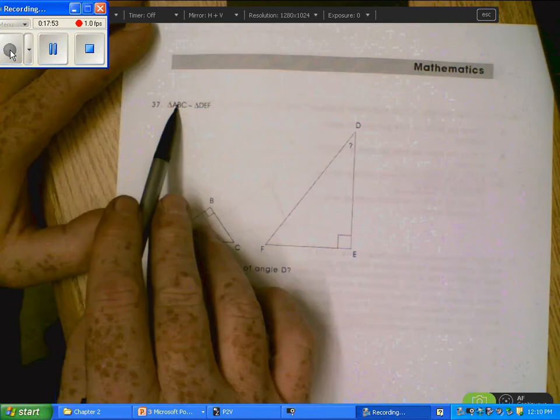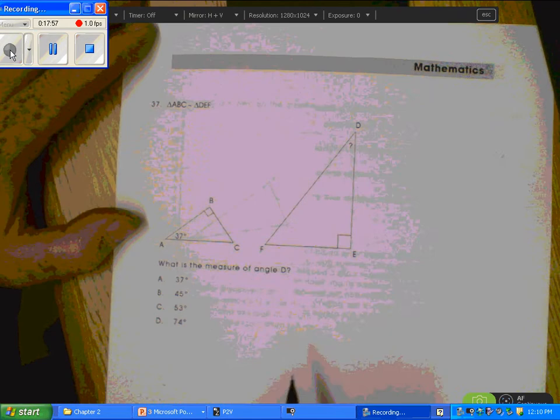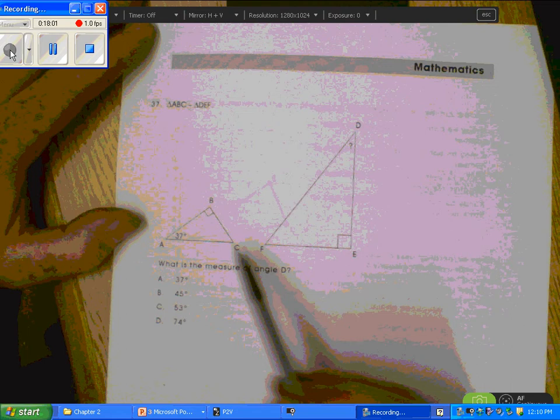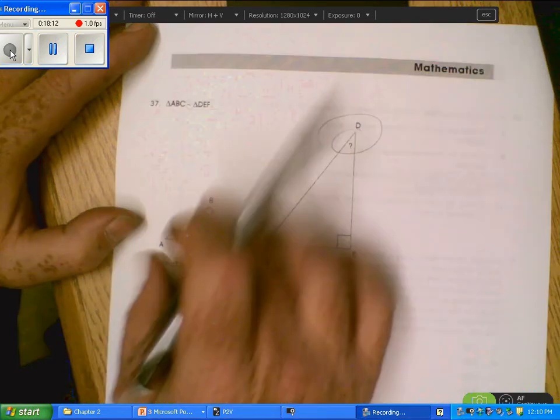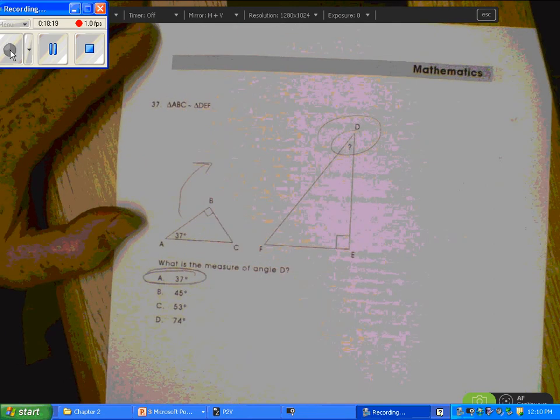This says triangle ABC is similar to triangle DEF, so these two are similar. If triangles are similar, then their sides are at equal ratios to each other. Their angles are congruent to each other. What is the measure of angle D? Angle D is up here. Well, if we turn this triangle around so that it matches up correctly to that one, then angle D has to be the same as angle A, which is 37 degrees.